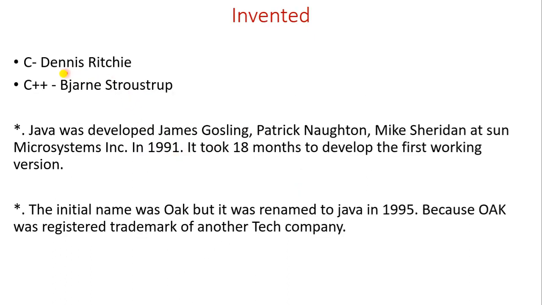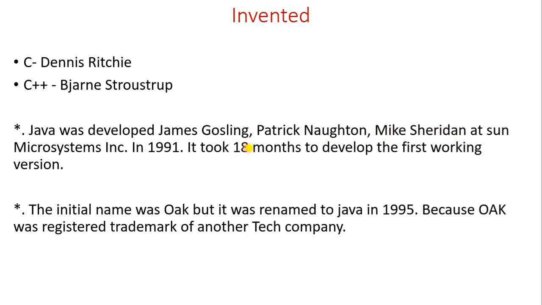We know that C was developed by Dennis Ritchie, and C++ was developed by Bjarne Stroustrup. And Java was developed by James Gosling, Patrick Naughton, and Mike Sheridan. The three of them developed Java. If you can't remember the three names, just remember one name, James Gosling, because the majority will take only the James Gosling name. But if you can remember the three names, it is better.